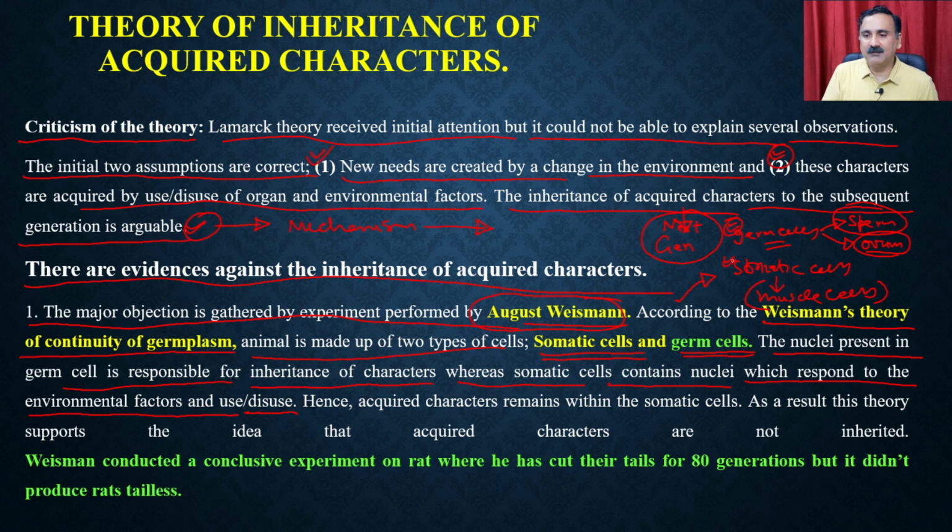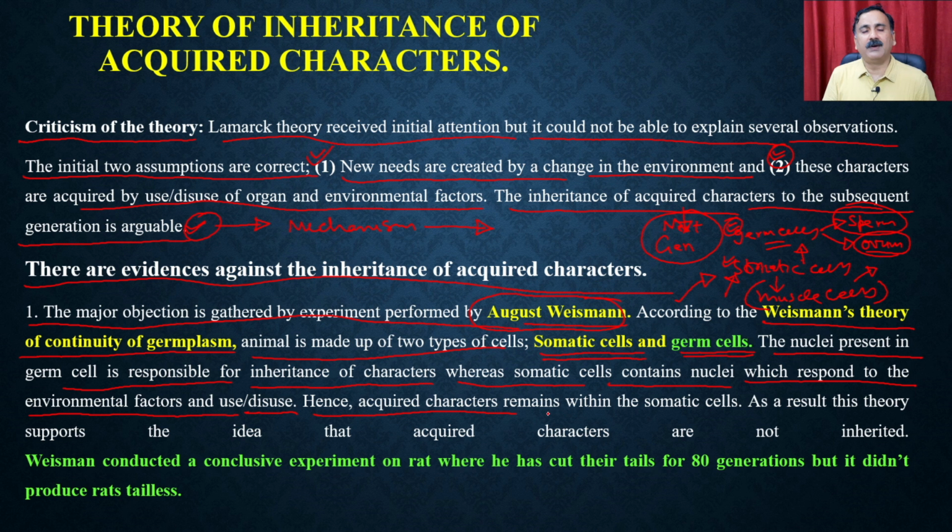Whereas the somatic cells, the classical example being the muscle cells, respond to your habits, right? If you are using the muscles, they become stronger and stronger because you use them every day. They acquire mass, and that's how they become more and more strong. But that information will not get into the germ cells, because germ cells are very, very far away from the somatic cells. So these somatic cells respond to the acquired character.